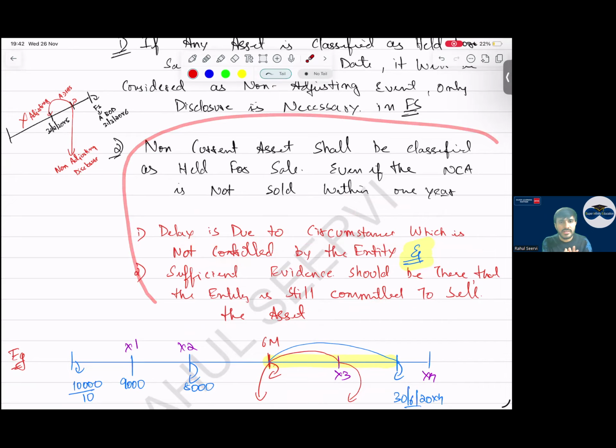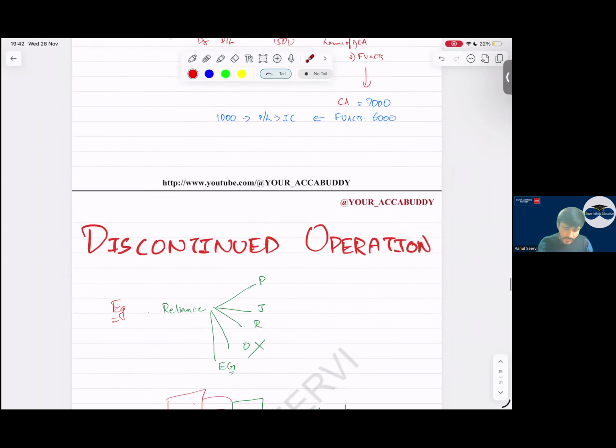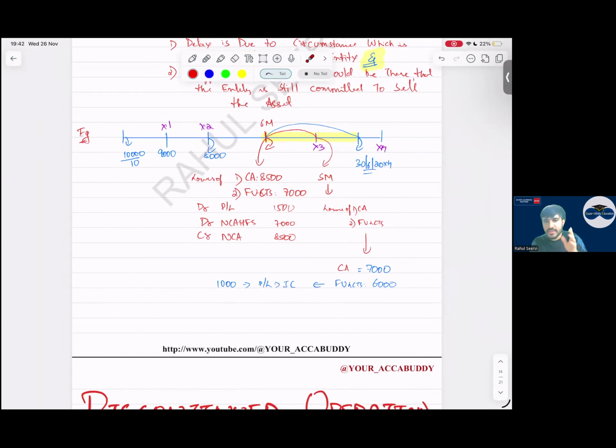So if it is not sold within 1 year, we can still classify it as held for sale after 1 year also, if commitment is there and evidence is there, and the delay is due to circumstances which are outside the control of the entity. So with this, part A of this chapter is done.